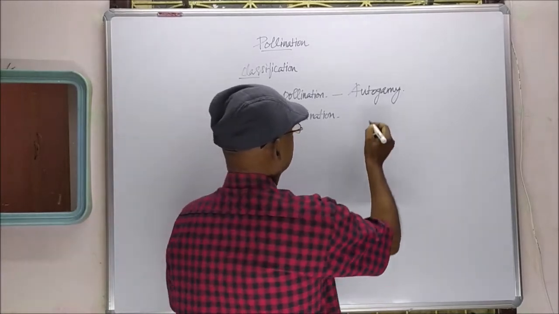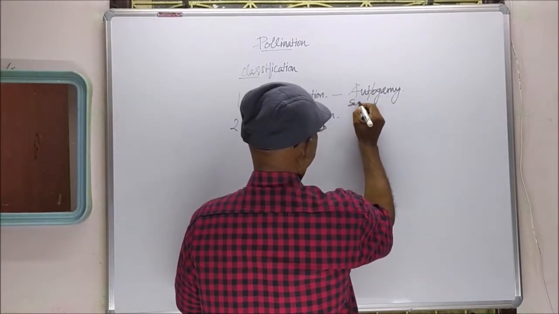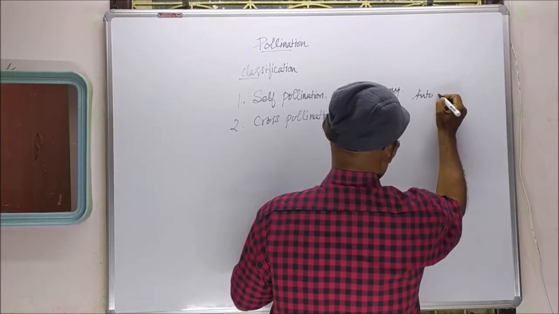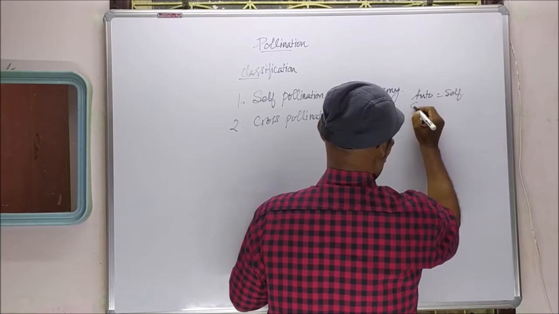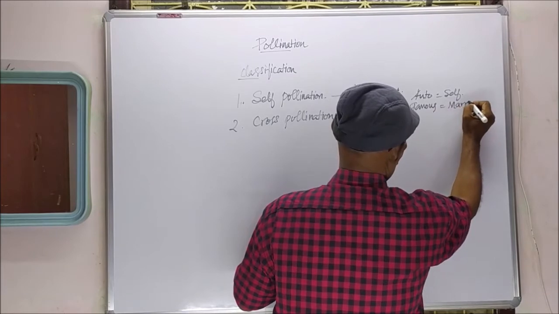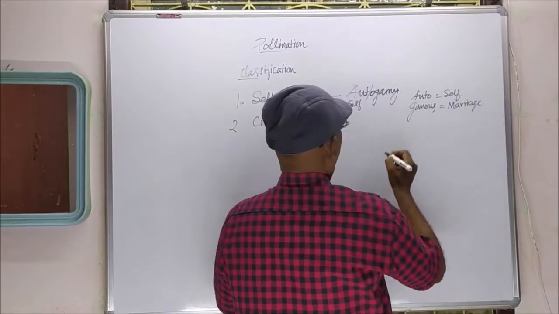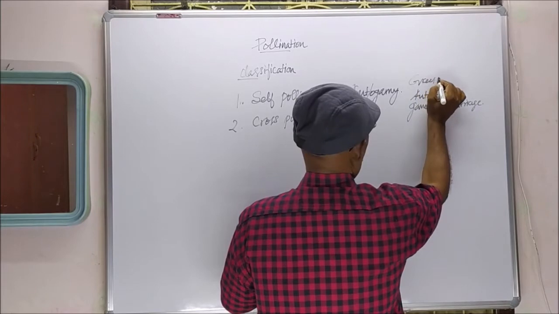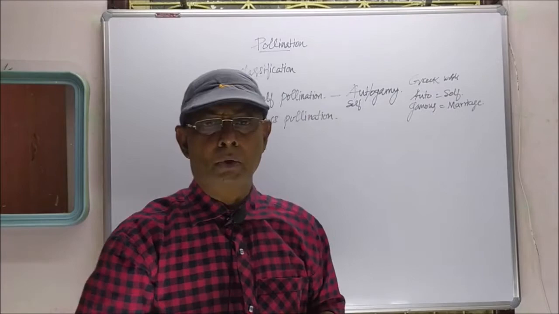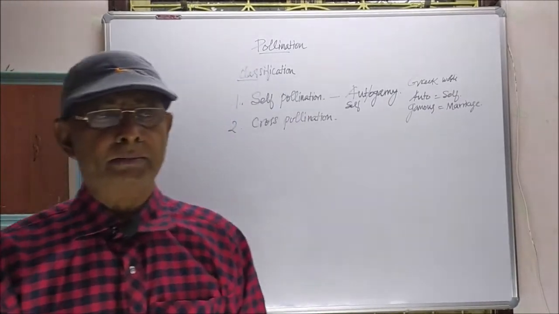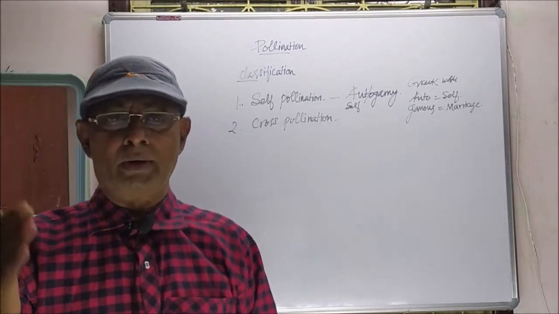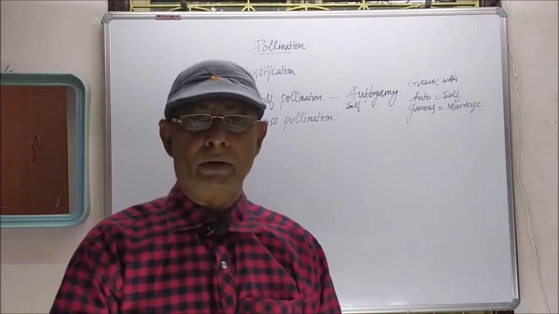In Greek, auto means self, gamous means marriage. So that is very simple. In self-pollination, the transfer of pollen grains takes place from anther of a flower to the stigma of the same flower. That is self-pollination or autogamy.